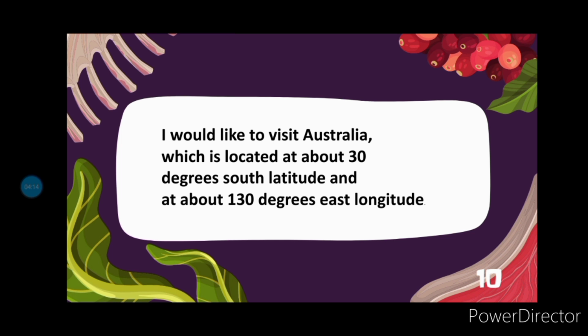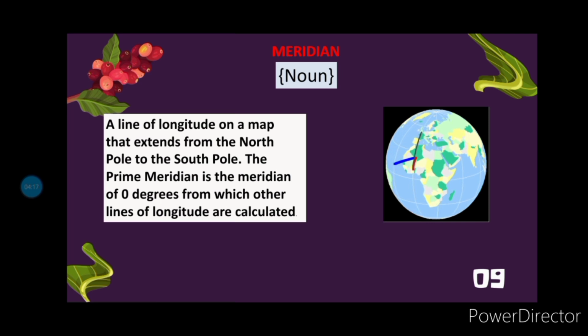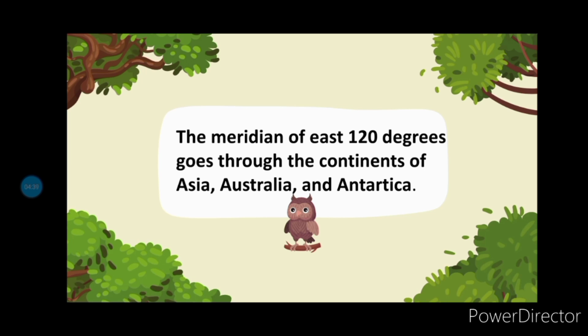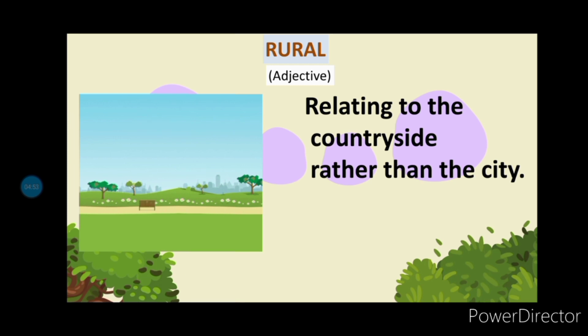We also have another related word like meridian. It is also a noun. When we talk of meridian, we are referring to a line of longitude on a map that extends from the North Pole to the South Pole. The prime meridian is the meridian of 0 degrees from which other lines of longitude are calculated. It can also be used in a sentence like, the meridian of east 120 degrees goes through the continent of Asia, Australia, and Antarctica.